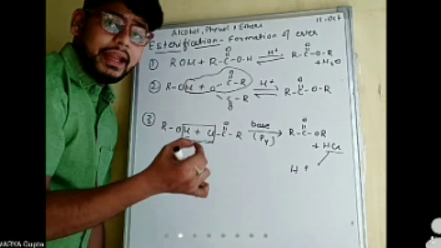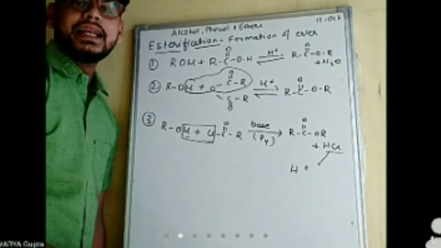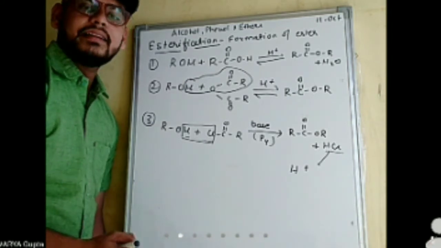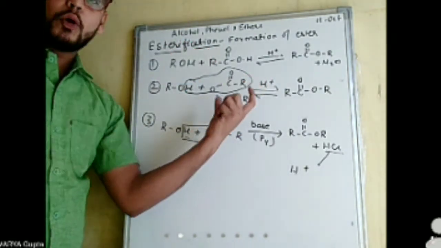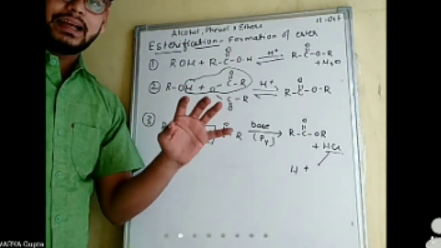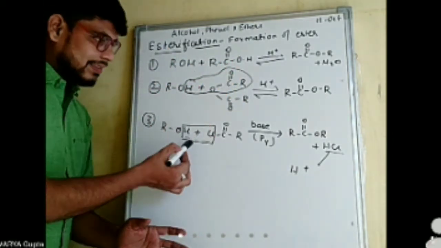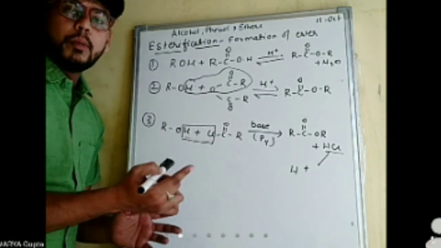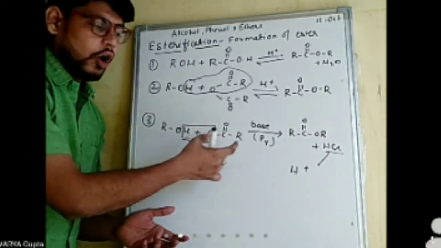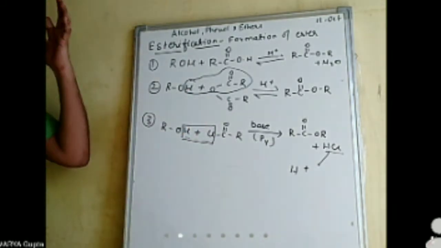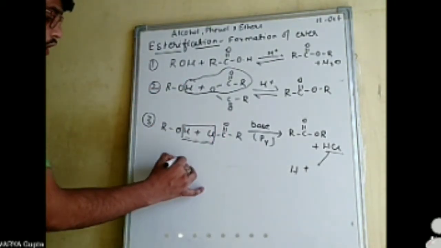So that's why, in order to neutralize this excess acidity of the solution, we are using pyridine as a base in this case. Is it clear to every one of you? Okay, so these are three important reactions. Out of all these three, this is the most common reaction, you are already familiar with esterification. This reaction will be more important with respect to reasoning problems. There can be one reasoning question related to this because there is some change in this type of reaction. And also there is one more reaction which is industrially used, which makes it more important.